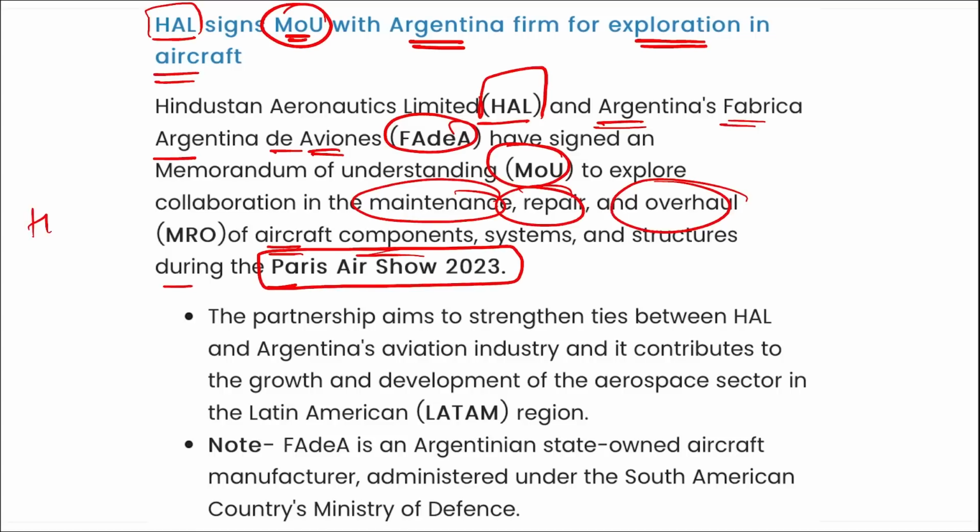Right? So Hindustan Aeronautics Limited has signed an MOU with the Argentinian firm FADEA, basically for the maintenance, repair and overhaul of aircraft components. Correct? And this was signed during the Paris Air Show.